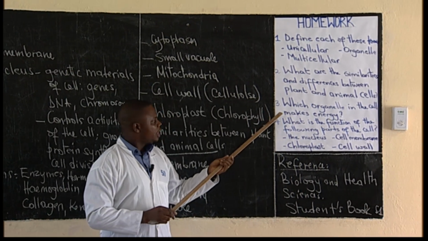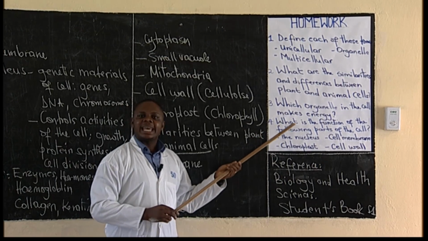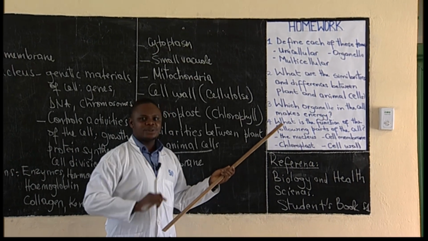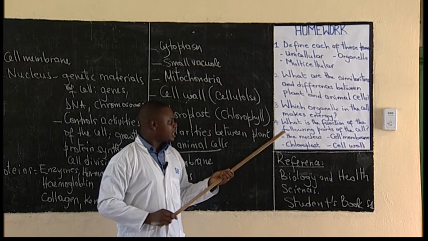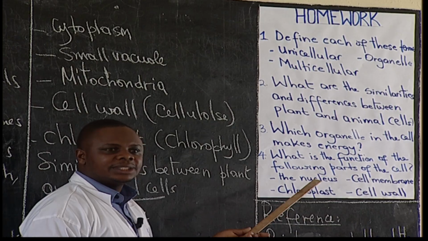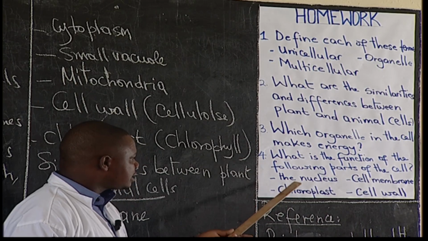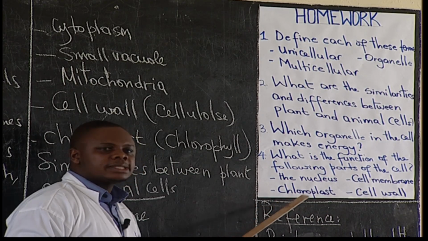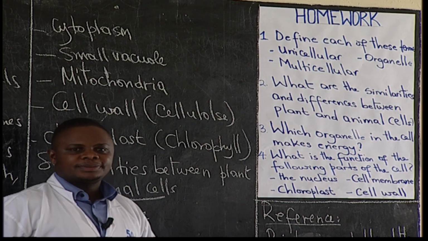Question number 3, which organelle in the cell makes energy? The powerhouse of the cell. Which organelle is that? What is the function of the following parts of the cell? That is question number 4. Nucleus, cell membrane, chloroplast, and cell wall.